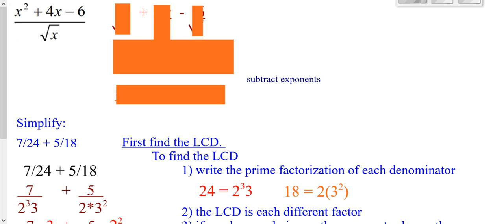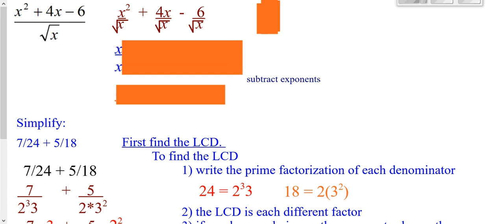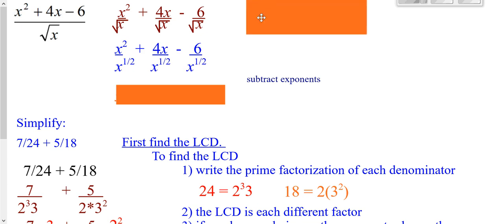So this relates to one of the problems we did in an earlier section. We're dividing by one term. Whenever you're dividing by one term, you can take each term on top divided by that one term and write it as separate fractions. Now that it's as separate fractions, you could rewrite your square root of x as x to the 1/2.